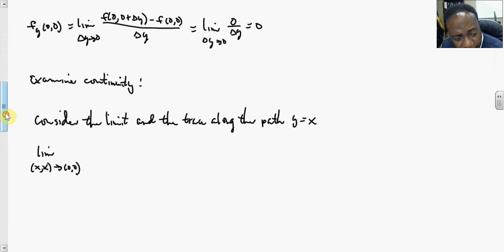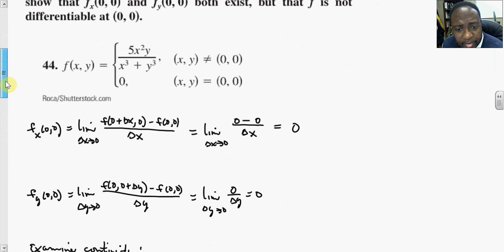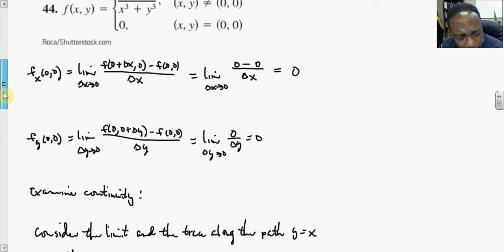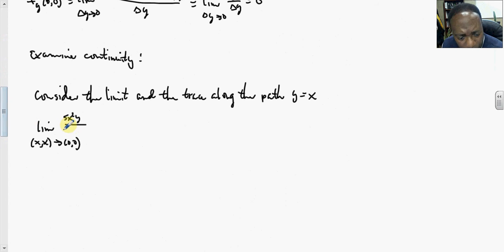So this is 5x squared y all over x cubed plus y cubed. So this is the limit as x comma x approaches the origin. Just replace y with x.